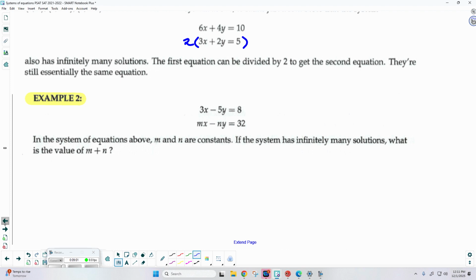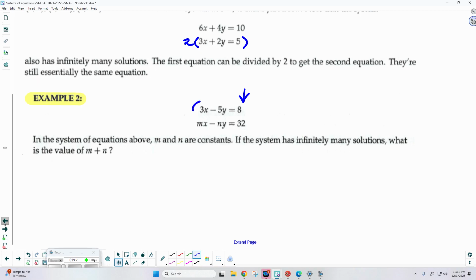Okay. Well, can I immediately say that m is 3 and n is 5 and just say the answer is 8? No? Eric, what am I missing? We've got to ensure that they're identical to each other. So the only pair that I know for sure, I know the constants are 8 and 32. So I've got to make those the same.